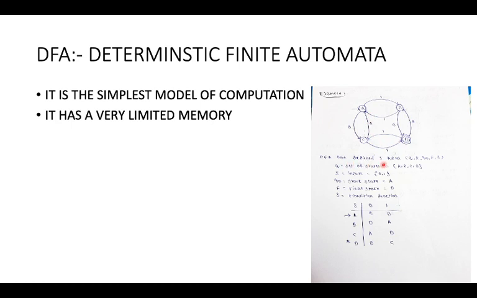A DFA can be defined by 5 tuples. Each of these 5 tuples is very important to know about the DFA. Here Q is a set of states. Set of states is nothing but how many states are in the finite state machine. In the above example there are 4 states: A, B, C, D. So Q is the set of A, B, C, D for the above example.